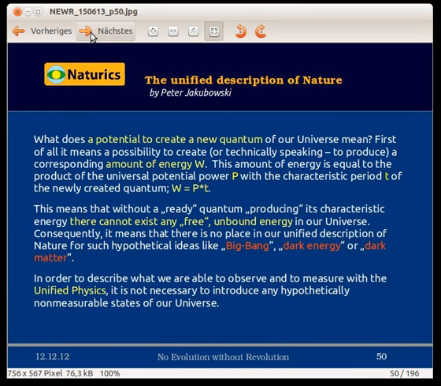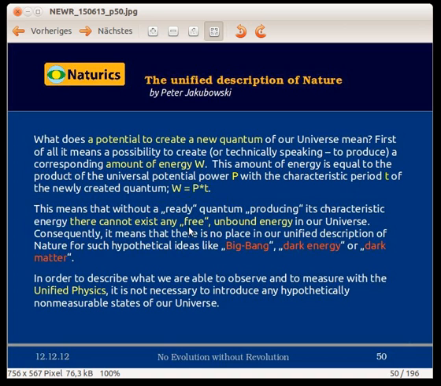In conclusion, we can ask, what does it mean to create a new quantum of our universe? It means to allow this quantum to come in existence, all the spiritual and material properties of this quantum, as described previously. First of all, it means to allow the quantum to come in existence, or technically speaking, to produce a corresponding amount of energy, the spiritual component of the creative power P, acting at least for a single quantum period T. From this conclusion, immediately follows the certainty that there cannot exist any energy in our universe before a proper quantum has created it.